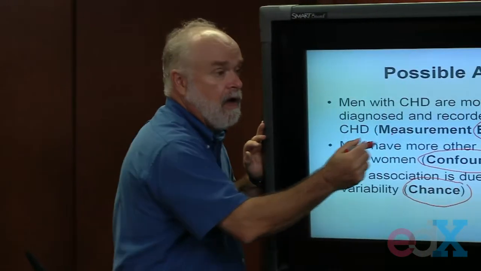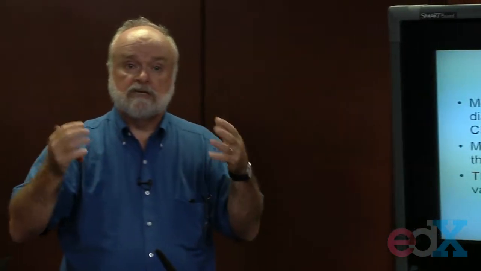But in my study, I have a measurement bias. I'm underestimating how much heart disease really exists among the women. I'm underestimating them because they haven't been tested so carefully. So what might look like the population of men having higher prevalence might just be a reflection of a measurement bias. And that's another explanation.